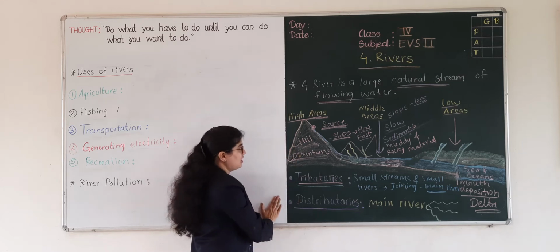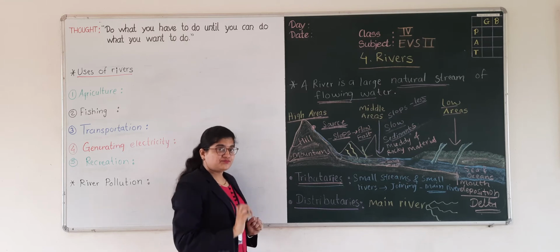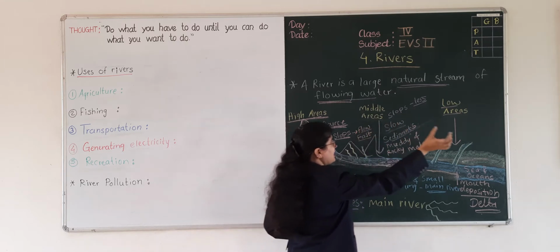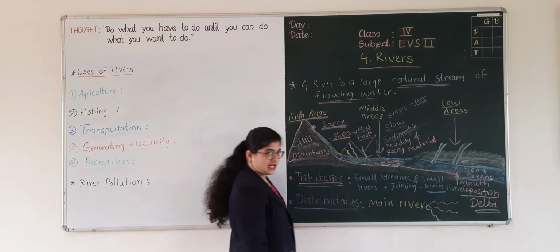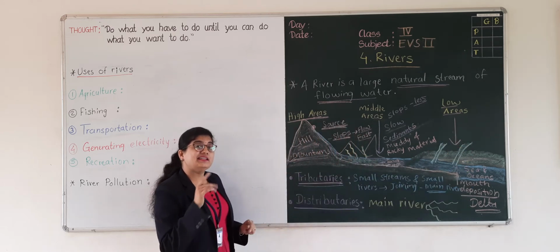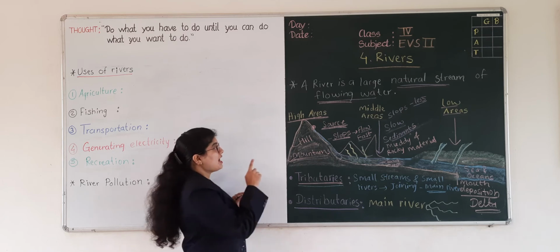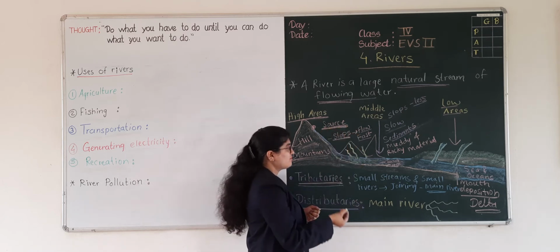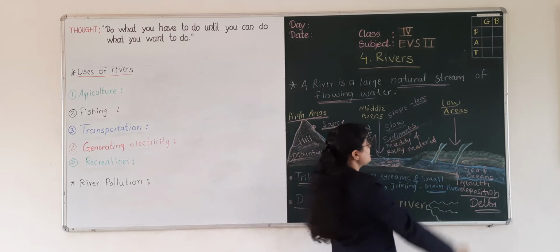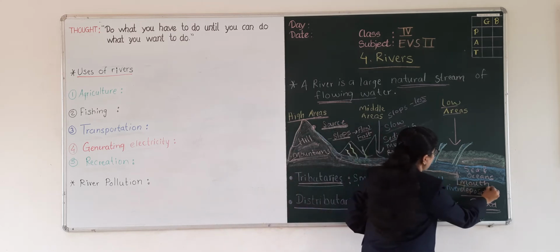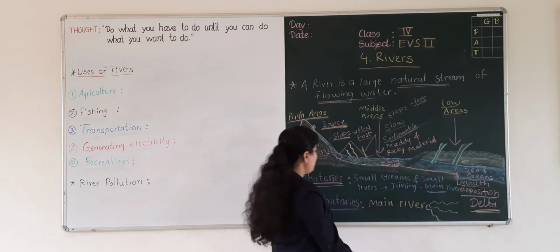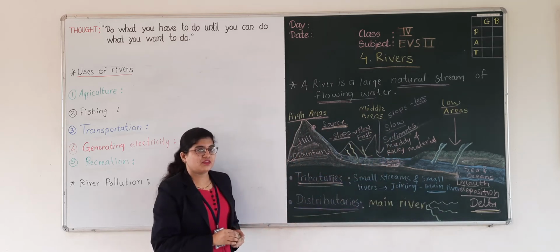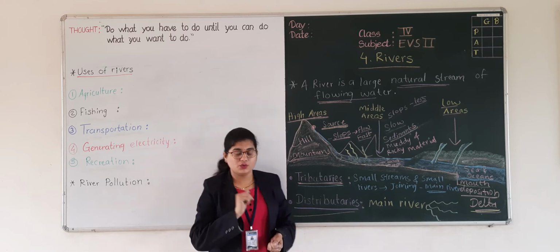Here we have learned the journey of a river as it starts at the high areas, then it comes to the middle areas and then low areas. And then we have learned its parts: source of a river, then sediments, then mouth of the river, delta, and tributaries and distributaries. Okay students? Good.